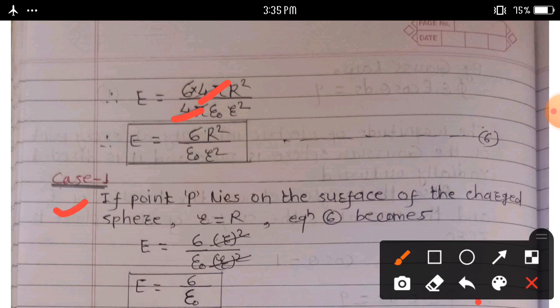Then we can write small r is equal to capital R. Then equation 6 becomes E is equal to sigma into R square upon epsilon naught into r square, and because small r is equal to capital R, R square gets cancelled.